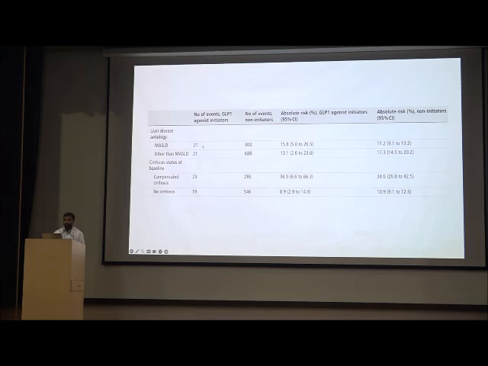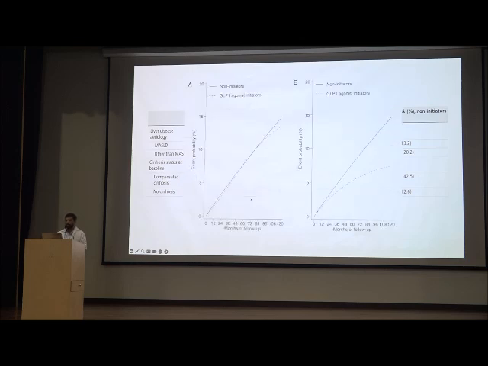There are marked changes: 21 versus 303, 21 versus 688. These are the numbers of events in GLP analog initiators among non-initiators. So in MASLD there were only 21 events as compared to 303 in the others, also 21 versus 688. With cirrhosis status at baseline, patients with compensated cirrhosis had only 23 events as compared to 286, and 19 in patients with no cirrhosis versus 546.